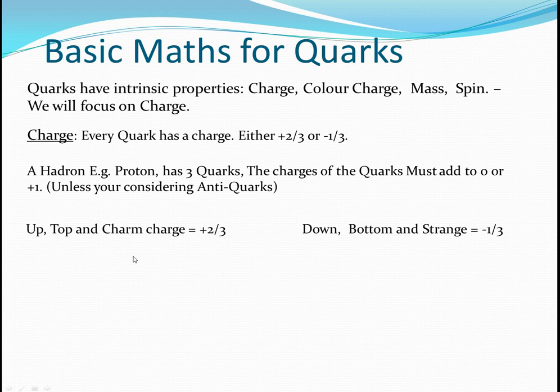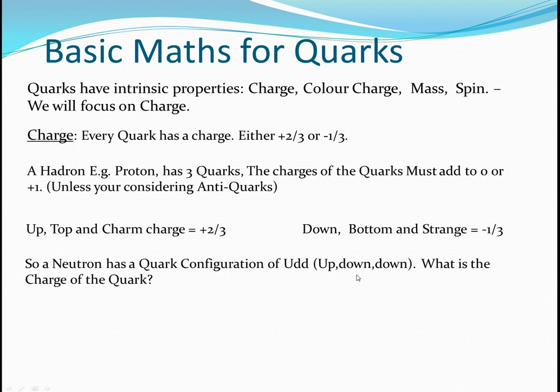So the up, top, and charm have a charge of plus 2/3. Down, bottom, and strange have a charge of minus 1/3. You need to remember this. This is very important. I'm going to give you a question. A neutron has a quark configuration of up, down, down. What is the charge?